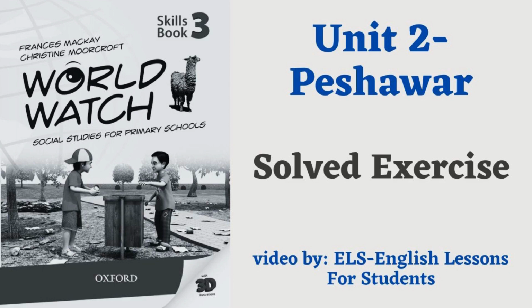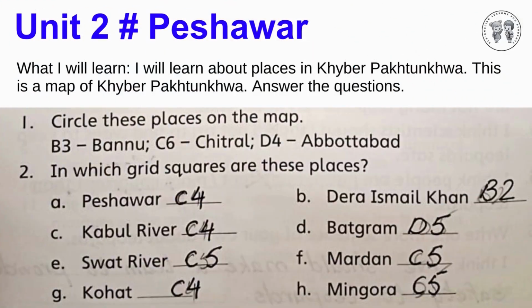Unit 2 Peshawar, Khyber Pakhtunkhwa. What I will learn. I will learn about places in Khyber Pakhtunkhwa. This is a map of Khyber Pakhtunkhwa. Answer the questions. 1. Circle these places on the map. B3 Banu. C6 Chitral. D4 Abbottabad.